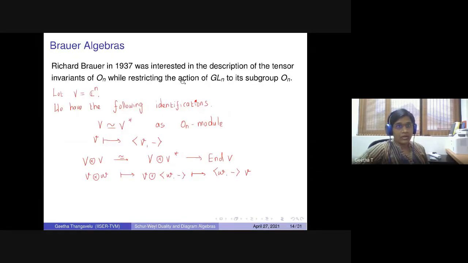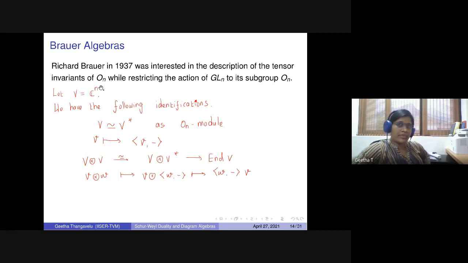Now, Richard Brauer, initially, also didn't start with the Schur-Weyl duality, but he was interested in the tensor invariance of O_n. When you restrict the GL_n action to the orthogonal group, he was interested in how O_n acts on V tensor d, and in the invariance of that.